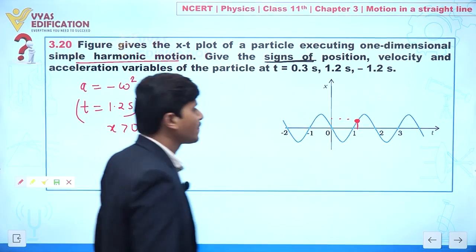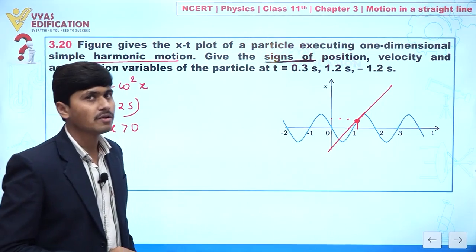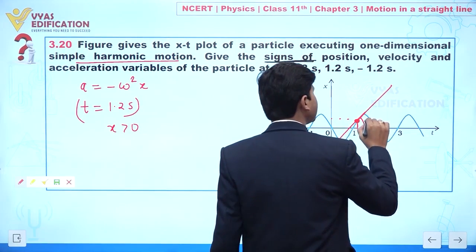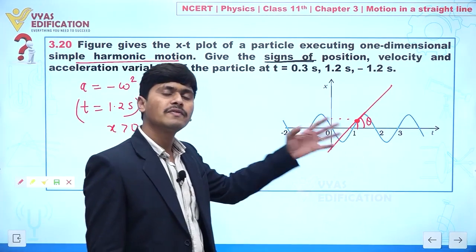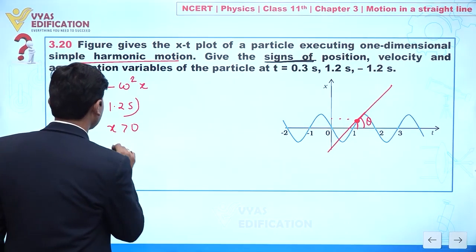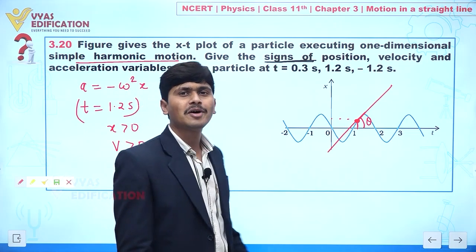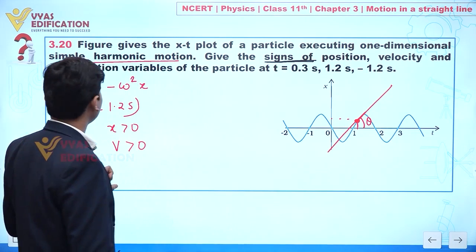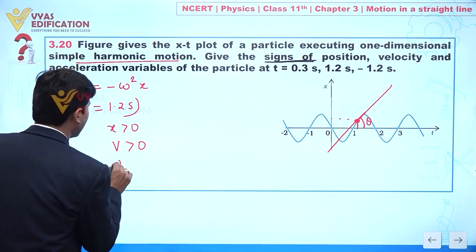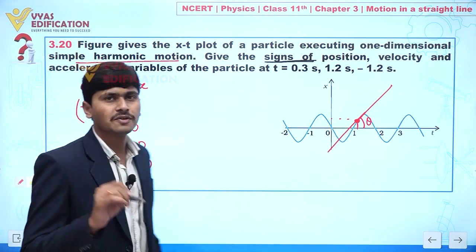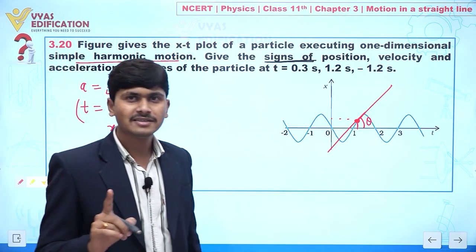What about velocity? If we draw a tangent here, we have a positive slope. Slope means this theta, and this theta is an acute angle, less than 90, so we will find it positive. So velocity is greater than 0. And what about acceleration? When we have x greater than 0, the acceleration is less than 0, because here we have a negative value.